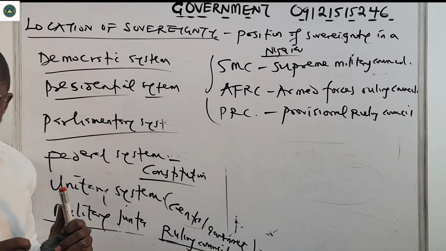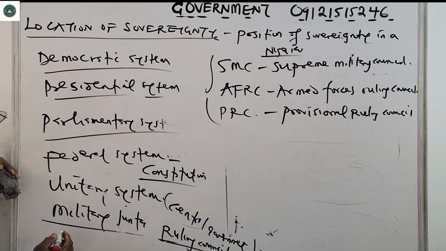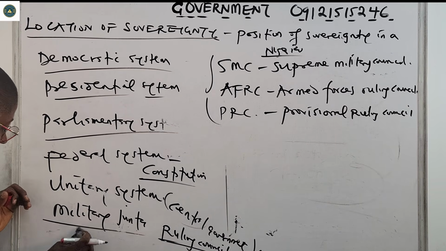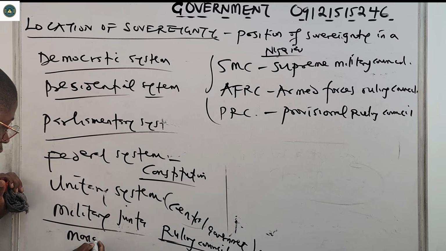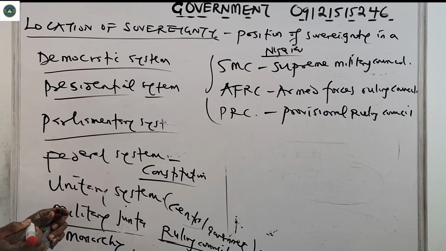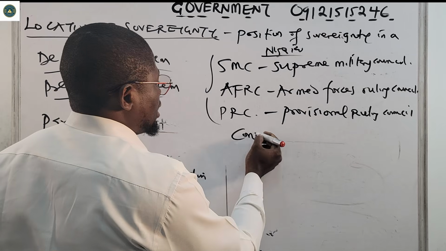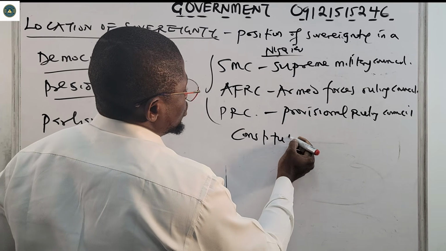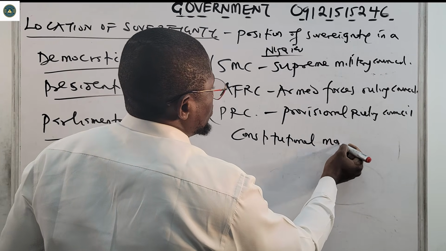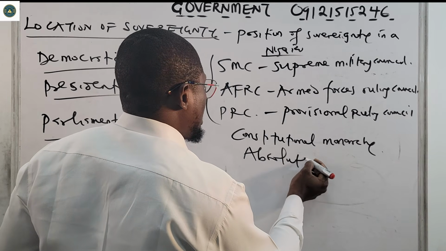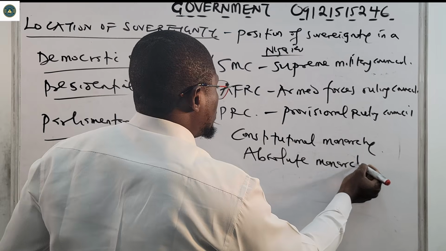It's very, very important. Now let us see sovereignty in monarchy. So we have two types of monarchy. We have constitutional monarchy, and we also have absolute monarchy.